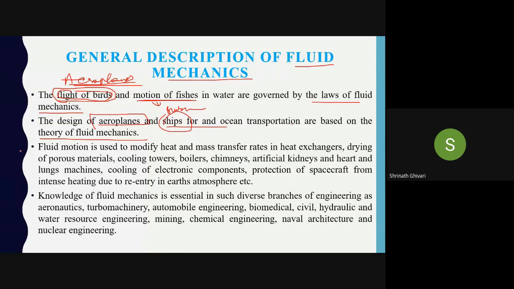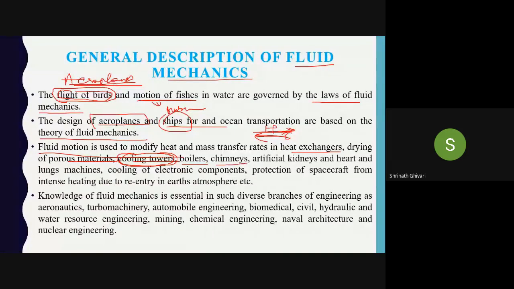Fluid motion is used to modify the heat and mass transfer rates in a heat exchanger. Heat exchangers are ones which exchange heat between hot and cold. So these are transfers of fluid motions. That is, heat is flowing through the hot fluid to the cold fluid. Drying of porous materials, cooling towers. These cooling towers are placed in power plants. In power plants we have cooling towers to cool the steam which is coming from the boiler. In the boiler we are using it to heat the water.